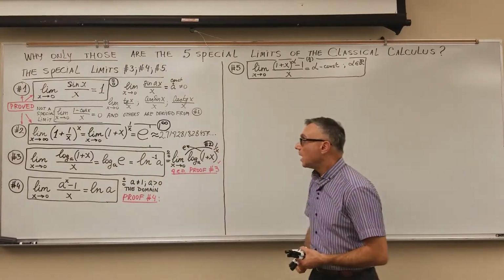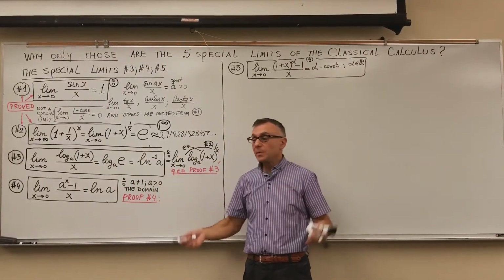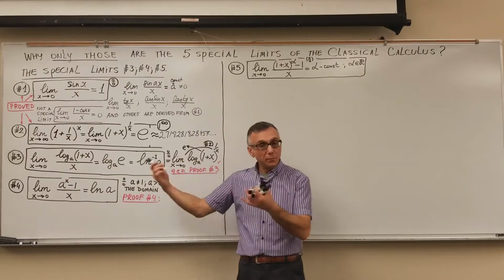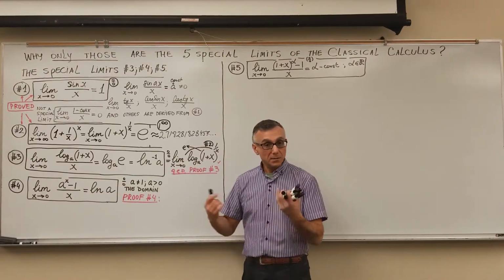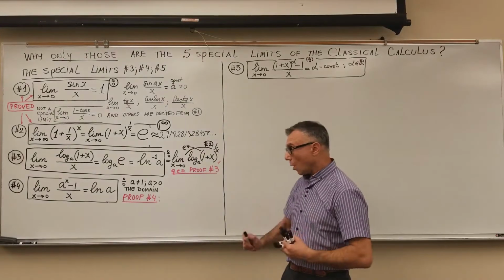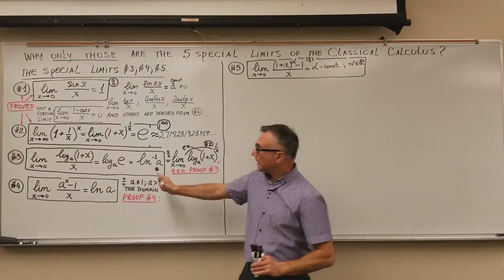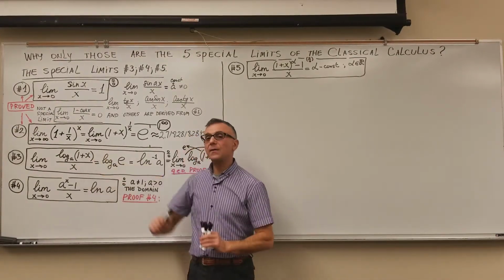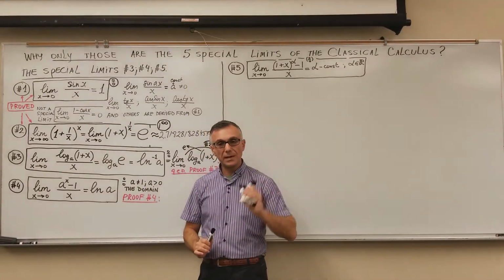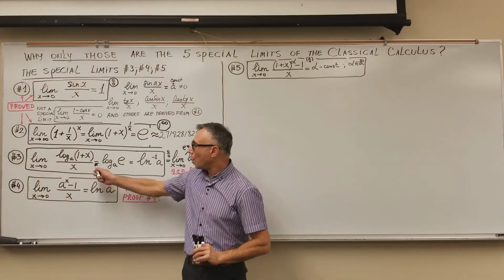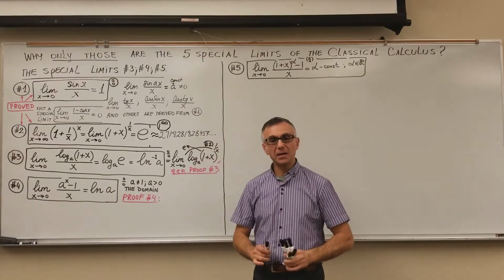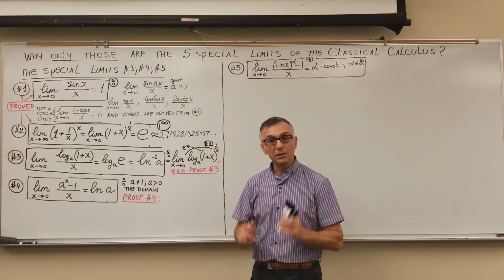Very simple. And you may ask me, why is this a special limit? Yes, I also derived it from the previous one, the limit number 2. Why? Because this limit gives us the nature of the log functions, that group of elementary functions. And moreover, it helps us to calculate the derivatives of the log functions.